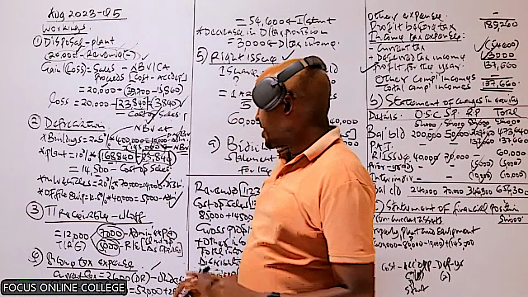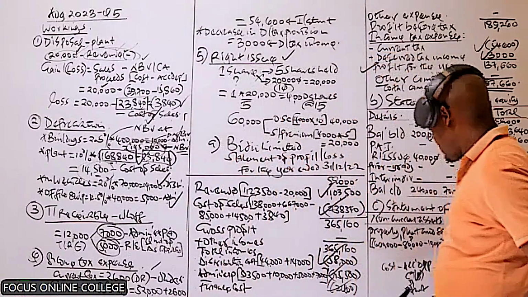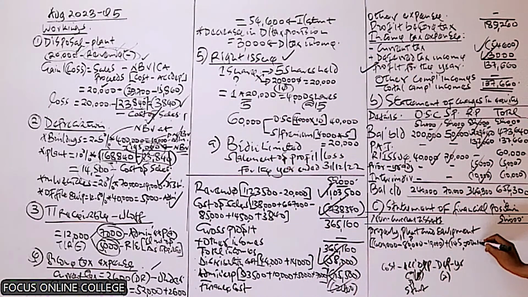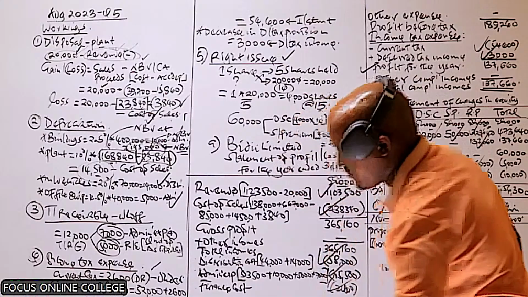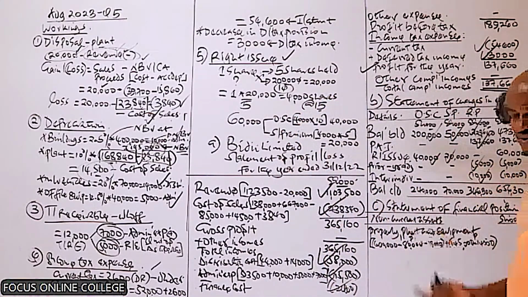The depreciation for the current year only for plant is how much? It is 14,500. So to this, I will less 14,500. So remember this now for plant. You can see the computation for that is quite different because of the plant which was disposed.